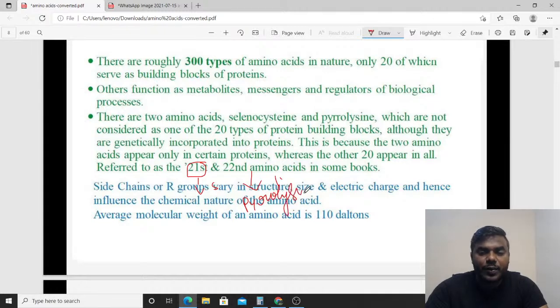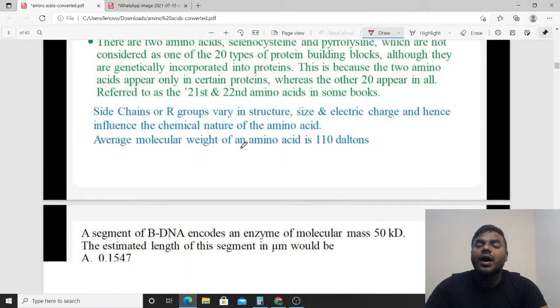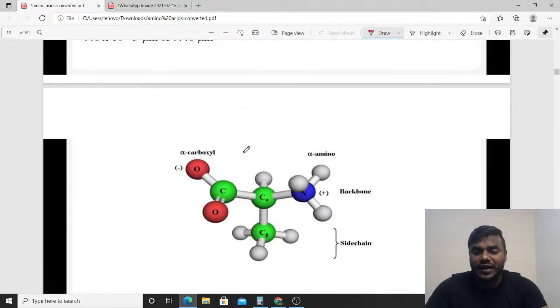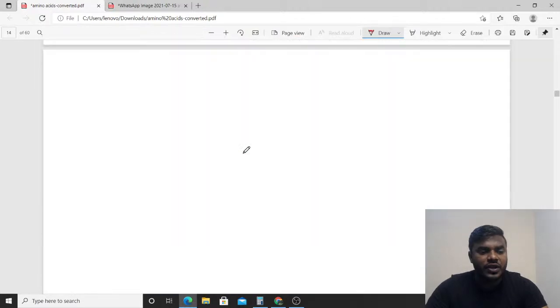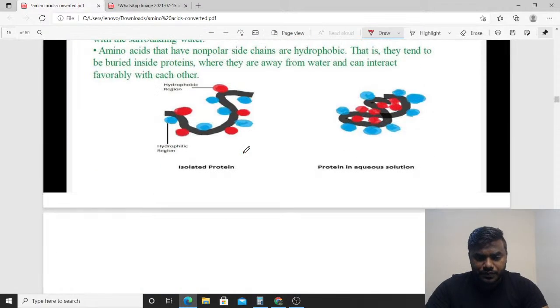This is also formed by the modification of lysine, which is one of the 20 amino acids. Some people will think that the 21st and 22nd amino acids are not involved in the protein chain. They do get involved in the protein chain, no doubt in that. Do not forget that, friends.